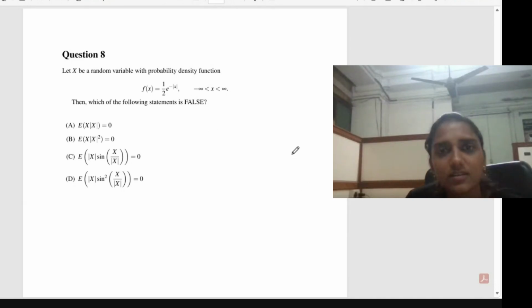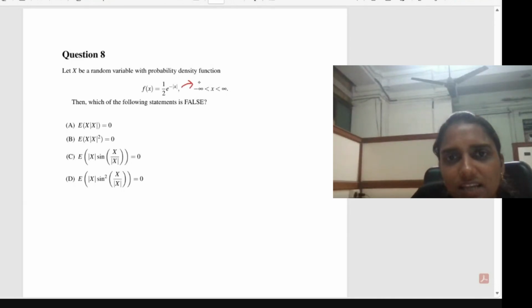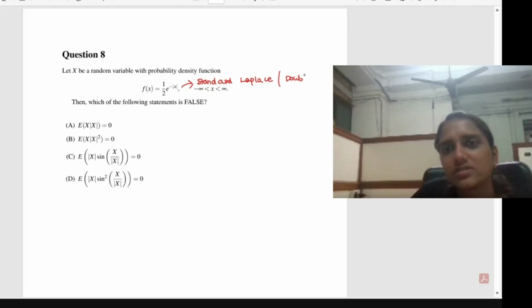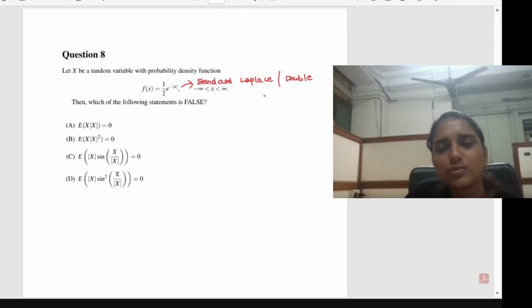This distribution is actually the standard Laplace distribution, or we can say double exponential distribution, with the parameters as in the standard form. So just take a look at this distribution. In the JAM exam and the GATE exam, this distribution is very important, this double exponential or the standard Laplace distribution.